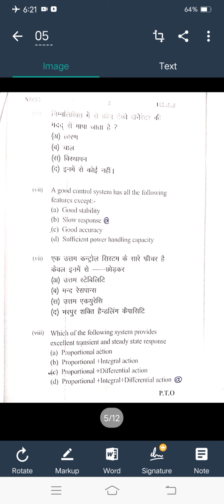So the right answer is option number B. Question 8. Which of the following systems provides excellent transient and steady state response? Here, proportional integral derivative action is the right answer. So, option number D is correct.